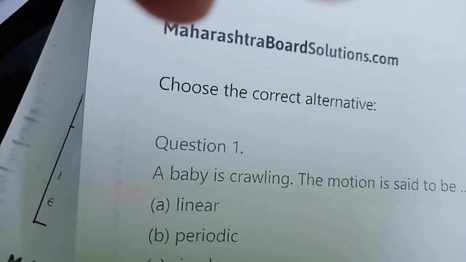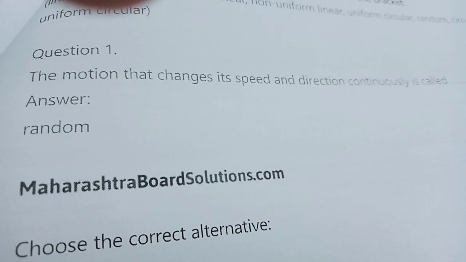Next question is fill in the blanks. Define random motion: the motion that changes both its speed and direction. Choose the correct word. A baby crawling, the motion is said to be random motion. The children are sitting for a 50 meters running race. The motion exhibited is linear motion because they run in a straight line.